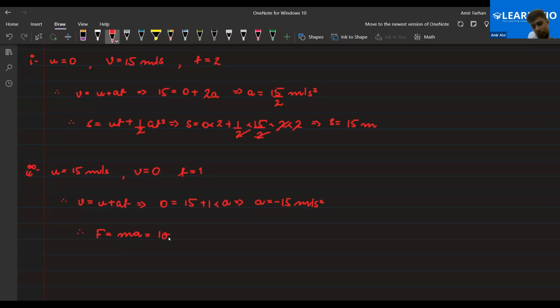So that is 1000 kg into negative 15, in Newton. That is coming out to be minus 15,000 Newton. So this force is the brake force. This negative sign is showing the retarding motion. The force is retarding. This negative sign is showing the retarding nature. It means that the force and acceleration both are in the opposite direction of motion, right?